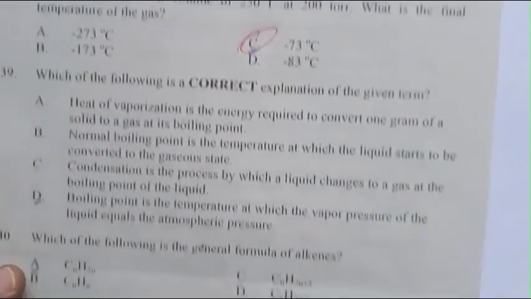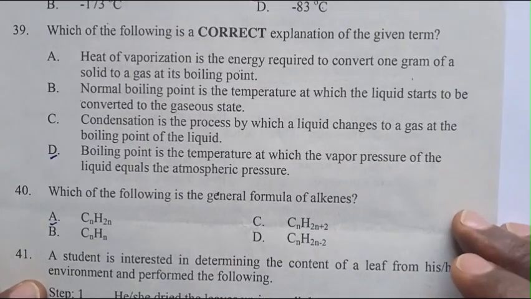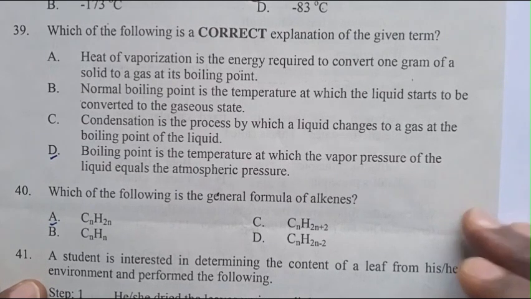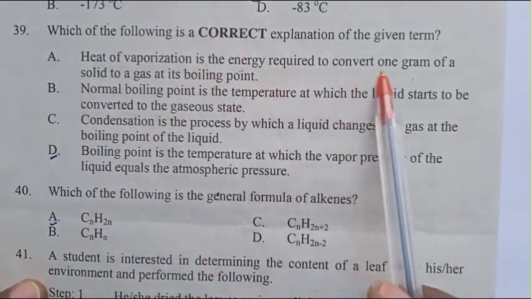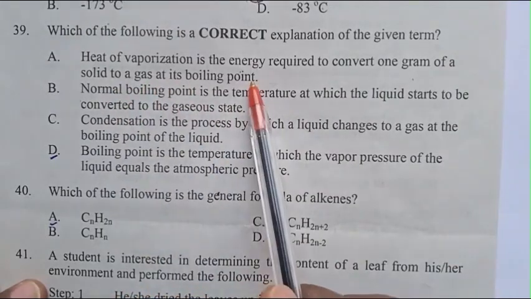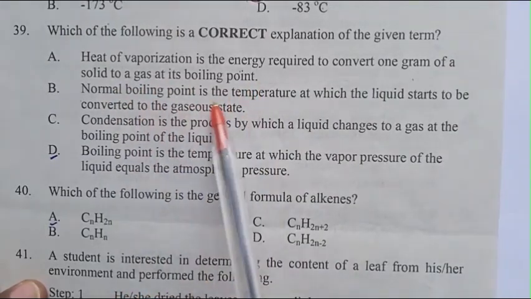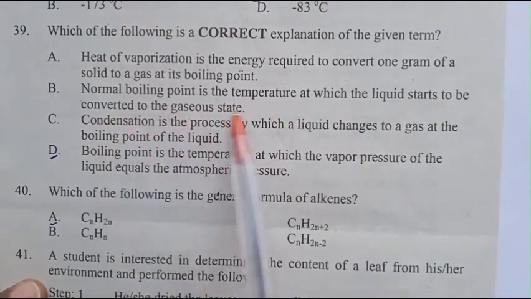Question number 39. Which of the following is the correct explanation of the given term? A. Heat of vaporization is the energy required to convert 1 gram of a solid to gas at its boiling point. B. Normal boiling point is the temperature at which the liquid starts to be converted to the gaseous state.